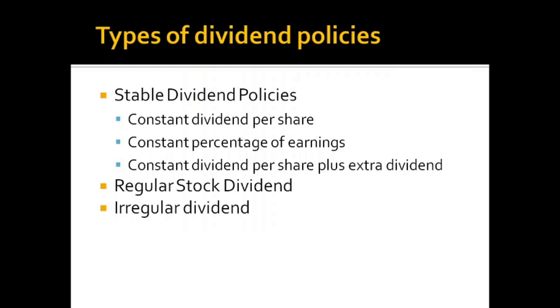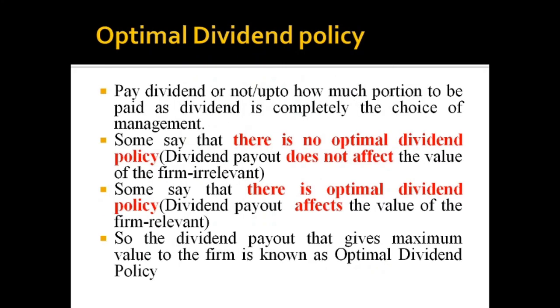And the last one is irregular dividend. This policy is adopted by companies having highly unstable earnings, because their future is uncertain and they do not have a stable income. So always their dividend policy is irregular. Under this policy, higher rates of dividend are paid in the years of higher profit and lower rates of dividend are paid in the years of lesser profit. So there is no regularity in the payment of dividend. These are the major kinds of dividend policies adopted by firms.